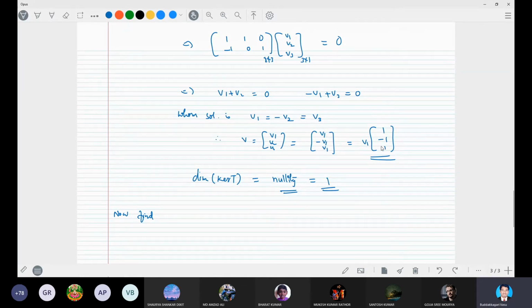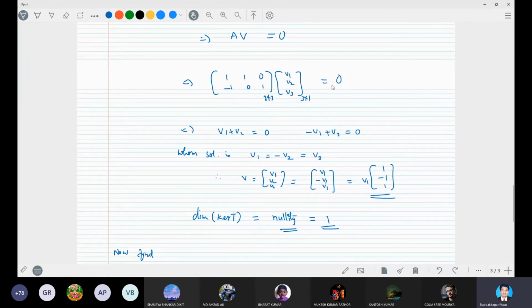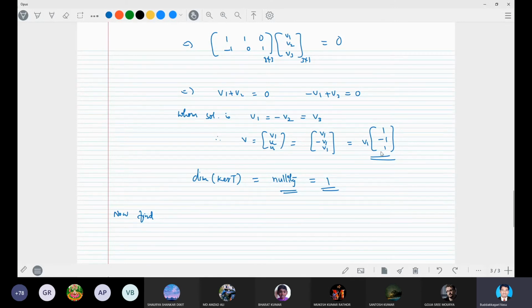With this basis, you can get the elements that are mapped to 0. Therefore the kernel of T is this one element, 1 minus 1 1.